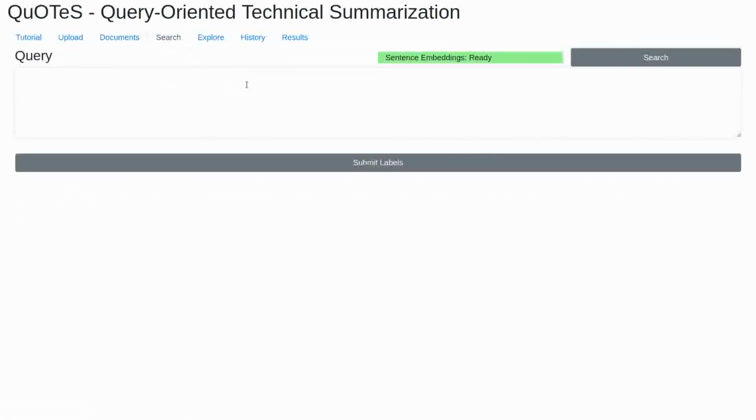The Search tab is the first main component of the system. In the text box, you can write what you're looking for, and after clicking on Search, the system will try to retrieve the most relevant sentences using traditional methods from natural language processing and information retrieval. The system works well while searching for specific words and phrases, but where it shines is when you use longer queries, like abstracts from papers. As an example, let's use the abstract from BERT to find the citation it had in these papers.